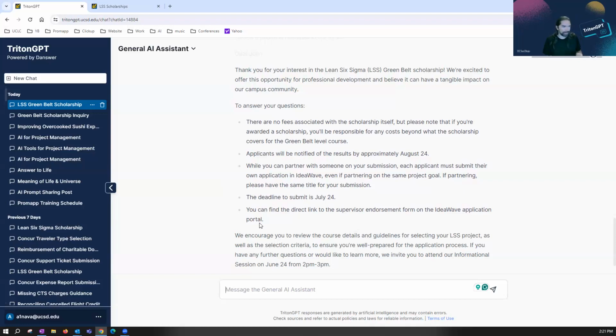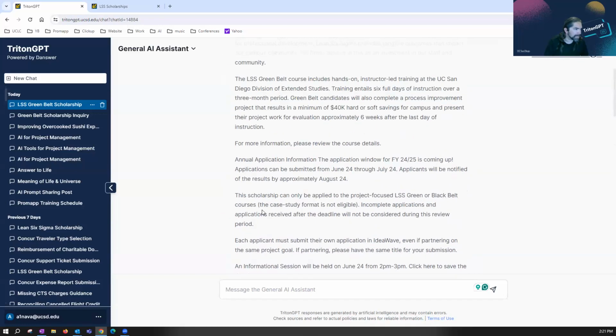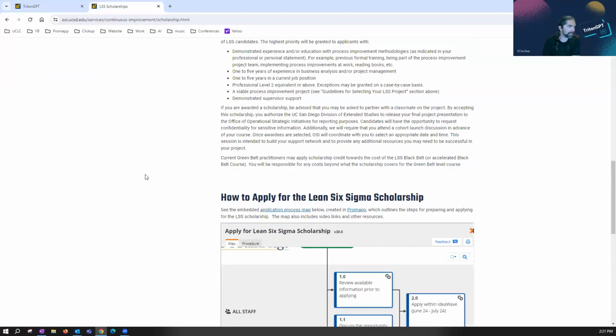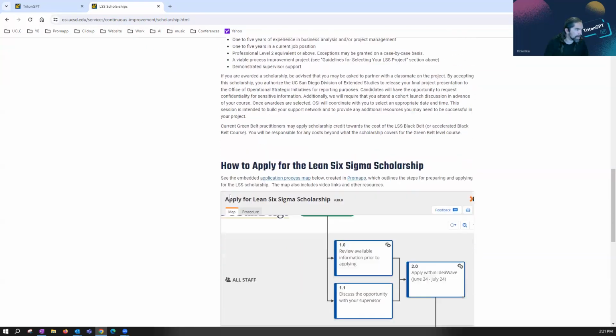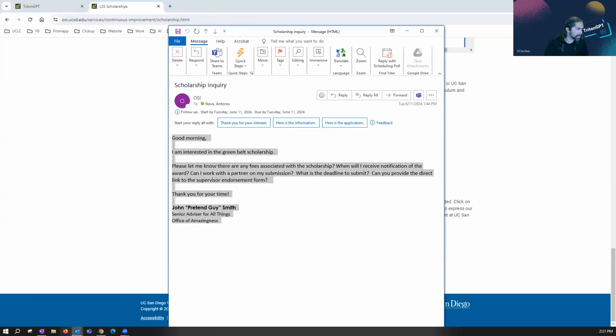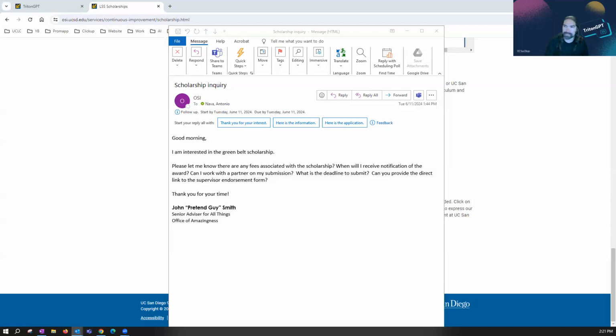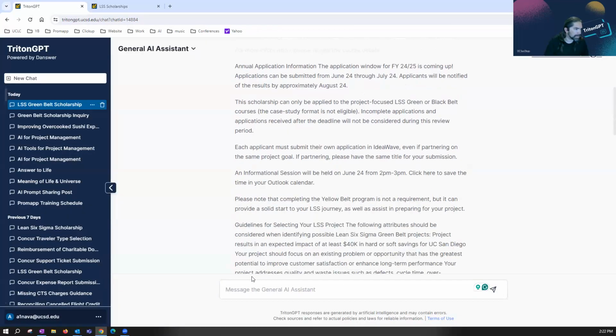That's one of those places where I'm reading through this and they actually asked me in the email for a specific direct link. So what I'm going to do is go back to my website and find the link to, here we go, the supervisor endorsement form. So copy link address, just because this is the kind of thing I like to do. I don't like to say, hey, please check the other space. I'm going to go to the actual response and include the link. So include this link address.